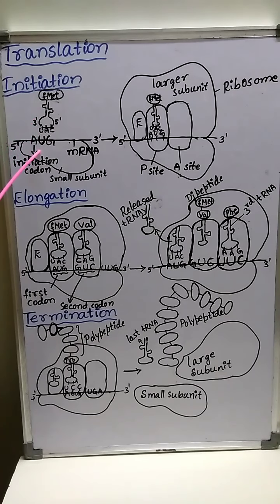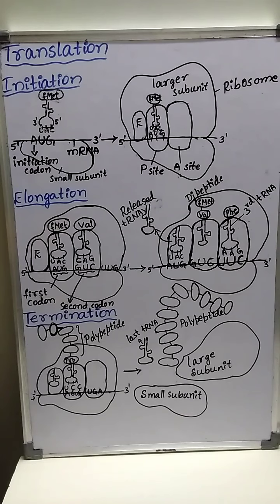AUG is the initiation codon present on the mRNA. It binds at the P site of the ribosome.